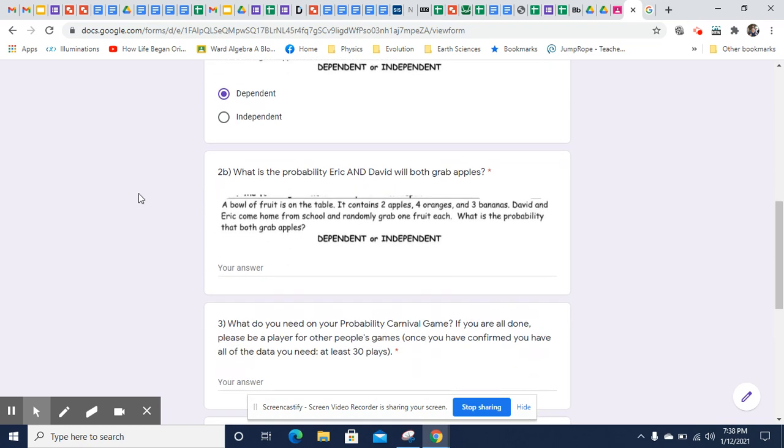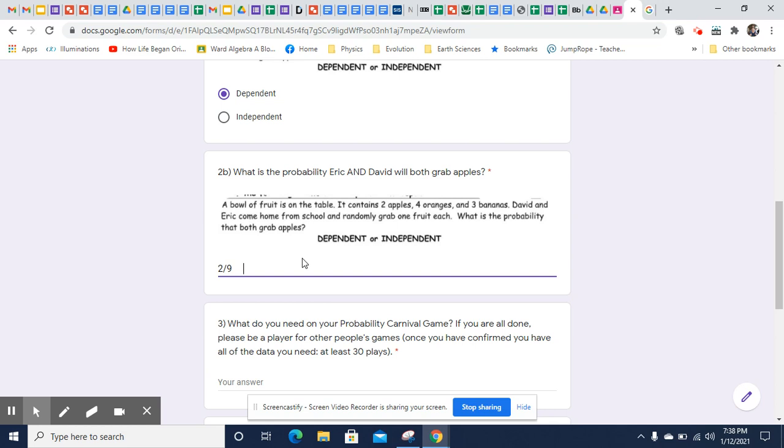They are not independent. Okay, and then what's the probability that Eric and David will both grab apples? Well, one of them is going to have a 2 out of total number of fruits. Let's figure out what the total number of fruits is. So it's 2 out of whatever the total. 2 plus 4 is 6, plus 3 is 9. So one of them has a 2 out of 9 probability.